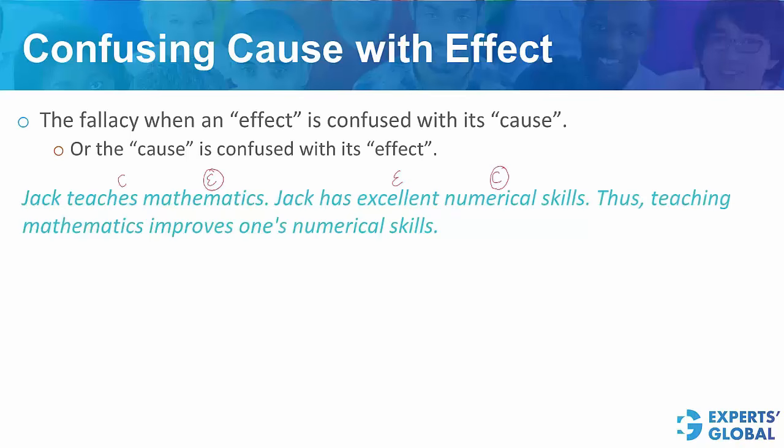Let's take one more example. A more basic example this time. Look at this. Every time I dream, I sleep. The flaw is very clear to find. It sounds as if dreaming is the cause and sleeping is the effect. That's not correct. The truth is that sleeping is the cause and dreaming is the effect.